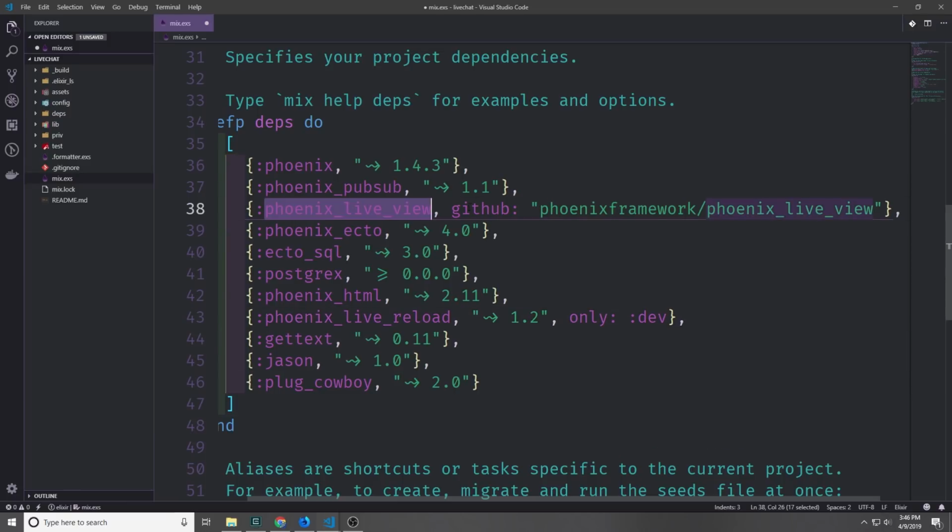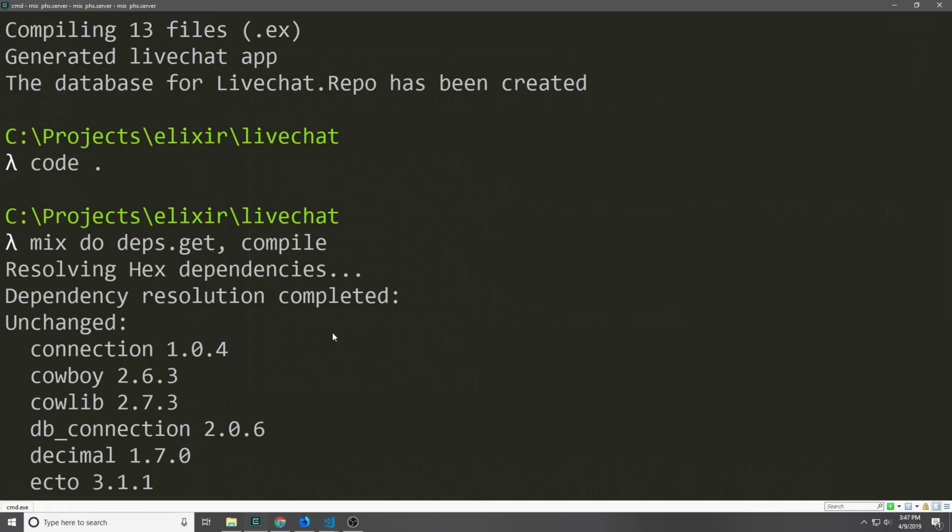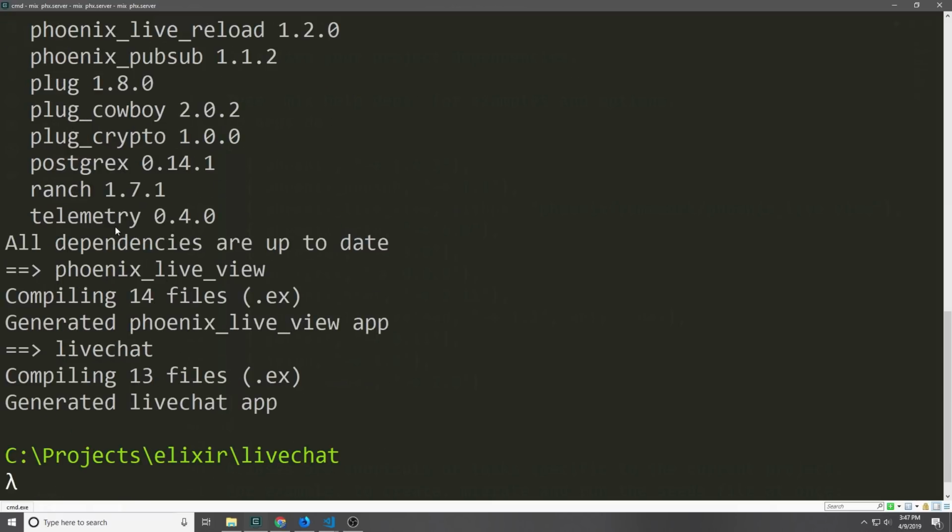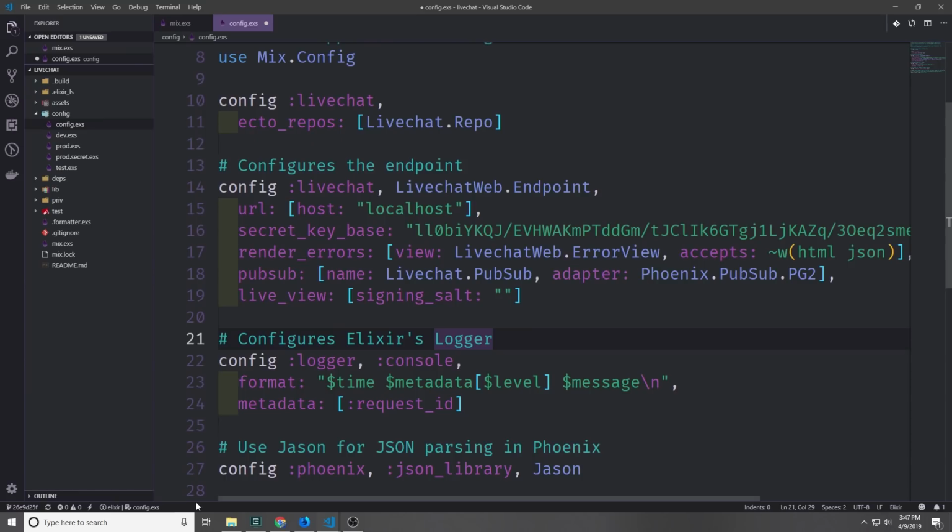And as you can see here, we're pointing towards the GitHub repository, and that's because Phoenix LiveView is not on the hex repository. Now let's go ahead and run mix do deps.get compile, which will get the new dependencies and then compile everything. And now we need to set up a few things to make our LiveView dependency work in our project.